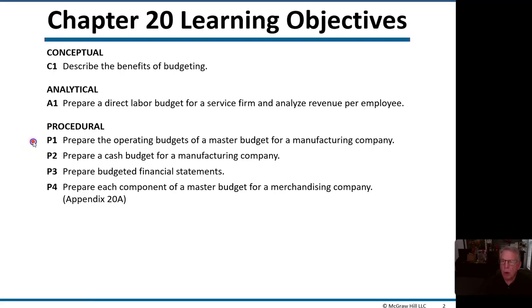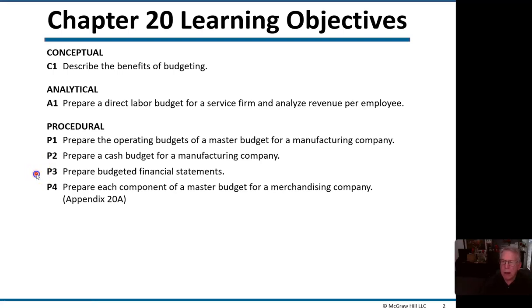And first of all, we're going to prepare the operating budgets of a master budget for a manufacturing company. And you will see that that process is fairly sophisticated. Then we're going to take a look at preparing a cash budget for a manufacturing company, where we pull all those operating budgets together and forecast a cash budget.